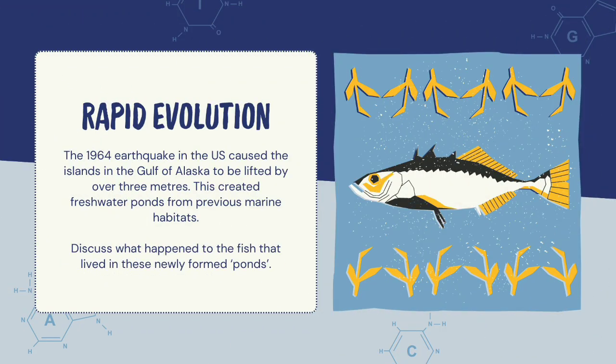Rapid evolution. The 1964 earthquake in the USA caused the islands in the Gulf of Alaska to be lifted by over 3 meters. This created freshwater ponds from previous marine habitats.